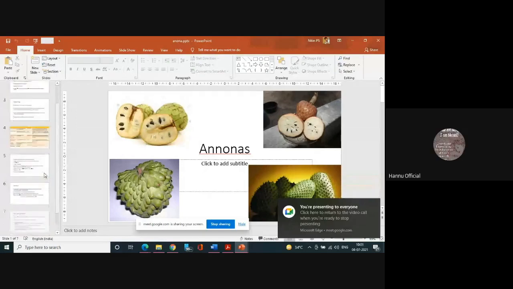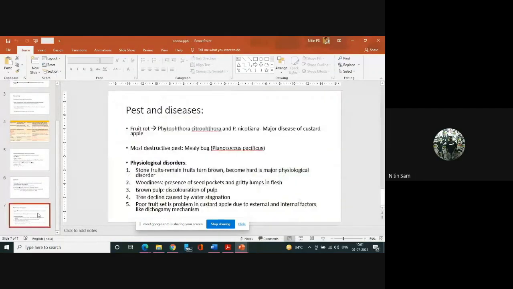While eating you can see inside the portion there will be some brown particles inside the fruit. That is woodiness. It is a physiological disorder and has complex reasons.